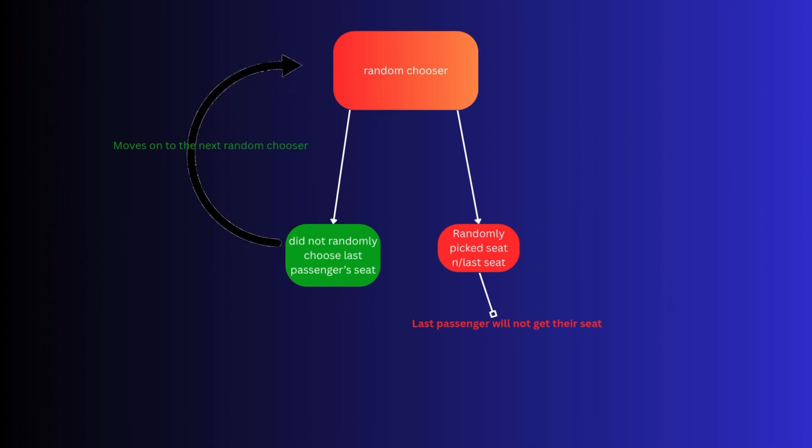So if they chose the last passenger's seat, the last passenger will not get the seat. If they chose someone else's seat, that means the last passenger gets their seat. So this concludes that the probability of the last passenger getting their own seat in all of this randomness is 1 out of 2.